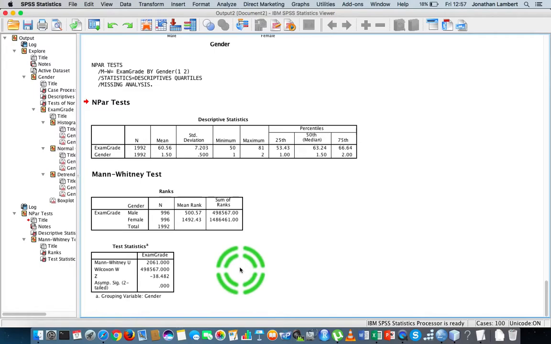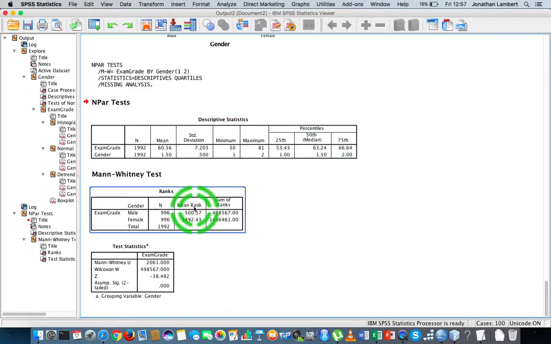Okay. Now, what is the difference? Is it the difference in the median values, or is it a difference in the mean ranks? Okay.